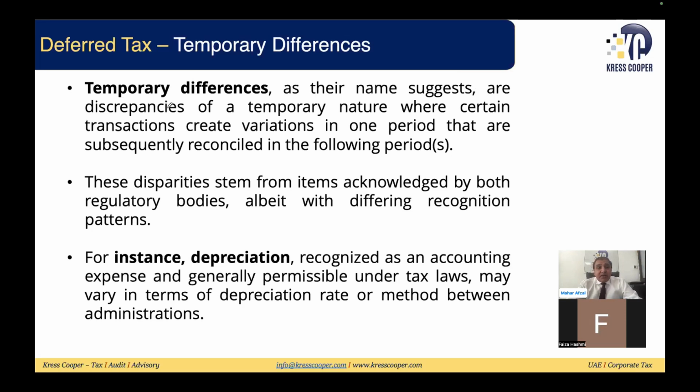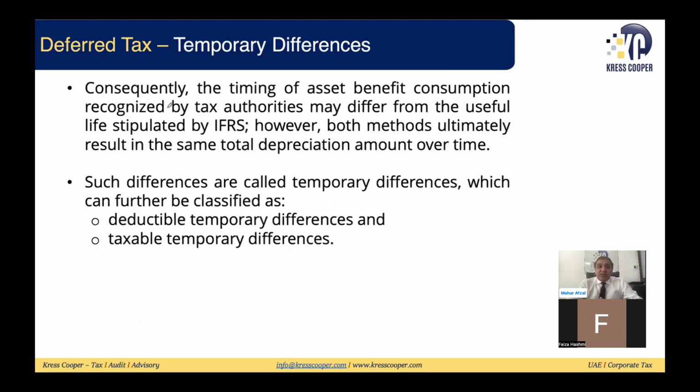So these temporary differences are of two types: taxable temporary differences or deductible temporary differences. Taxable temporary differences lead to deferred tax liability. Deductible temporary differences lead to deferred tax asset. So how does it lead to deferred tax liability and deferred tax asset? Where you are paying lesser tax now and you will be paying more tax in the future,